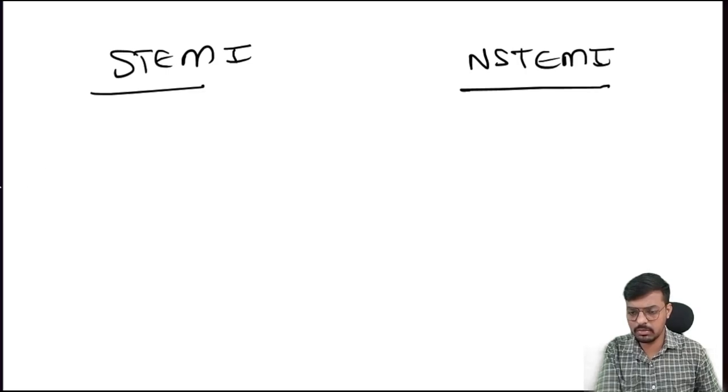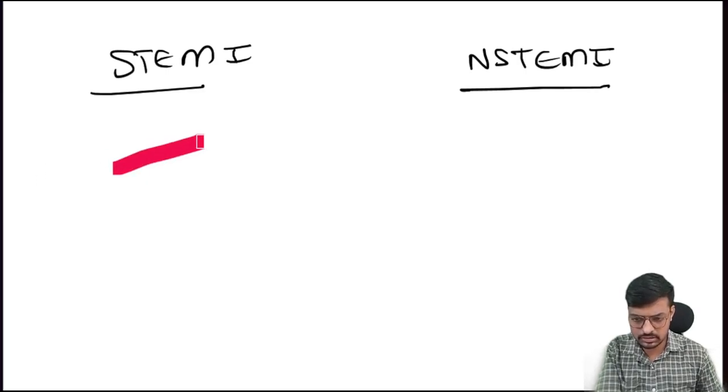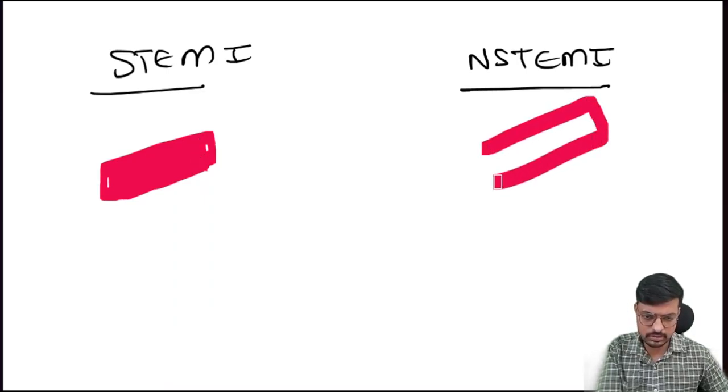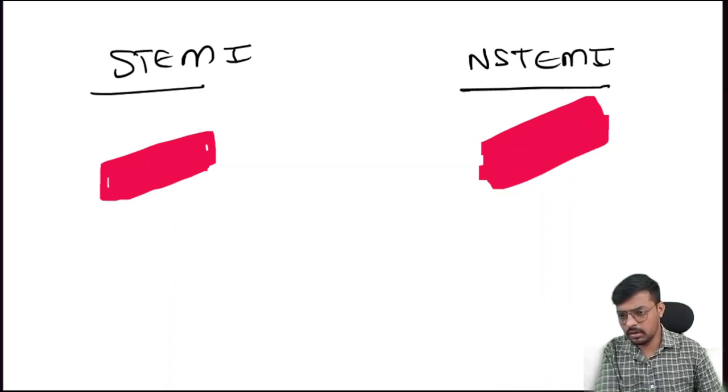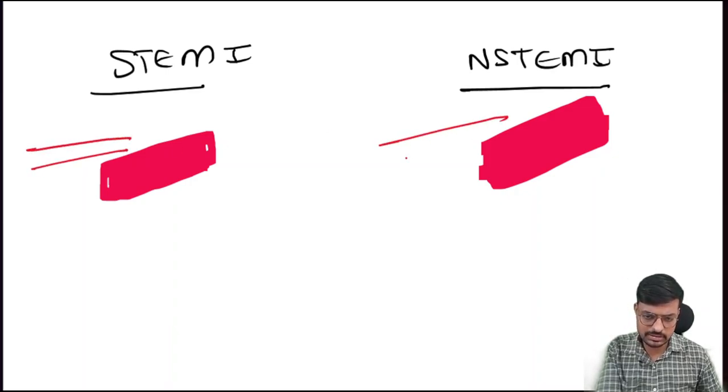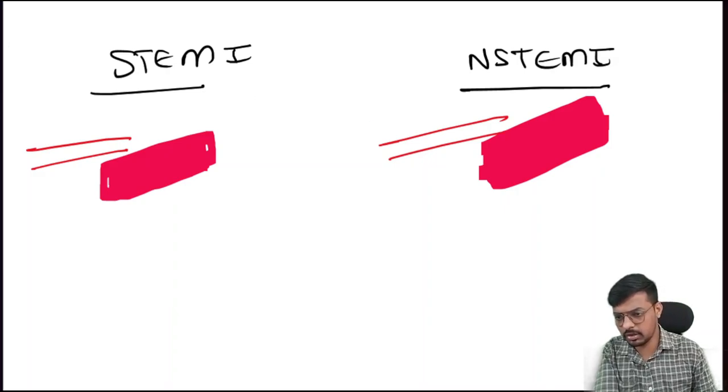Consider this a myocardial muscle, with this much thickness, the thickest part of the heart, the myocardium. This is the coronary artery which is supplying the myocardial muscle, and this is another coronary artery supplying the myocardial muscle.